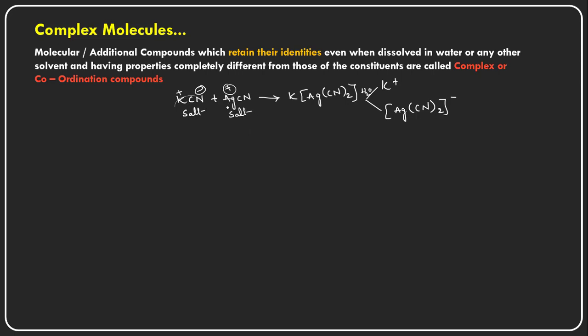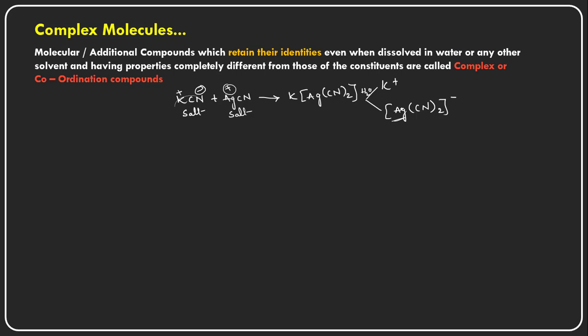It will separate out, it will give the precipitate with the halogen test, but here this silver will not give the halogen test. Okay, so it is completely changed into the silver cyanide complex. Here the complex molecule has formed. Dicyano silver will form,